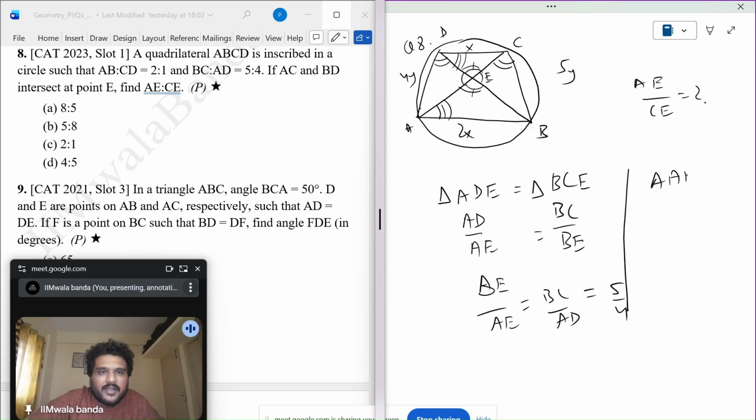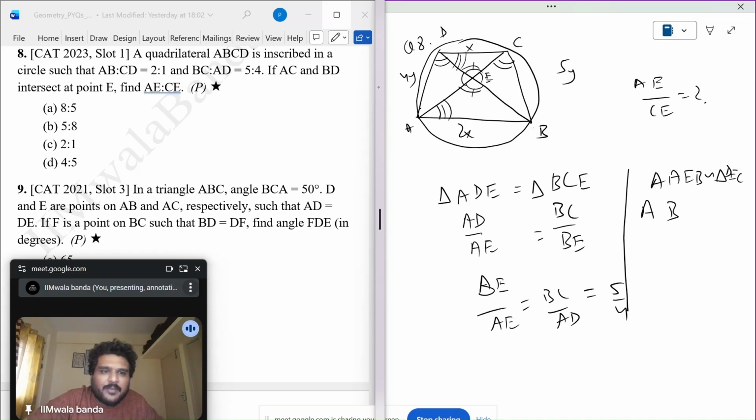Triangle AEB is similar to triangle, I'm taking A, so DEC. This is very important, the sequence. A and D angle are equal, so I will go AE and DE and then CB again. C and B will be equal. That's why. So again, in this, I know these two.